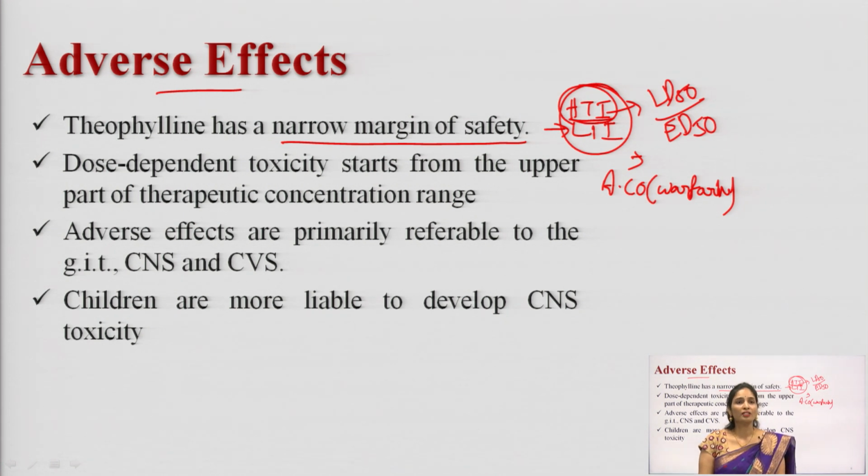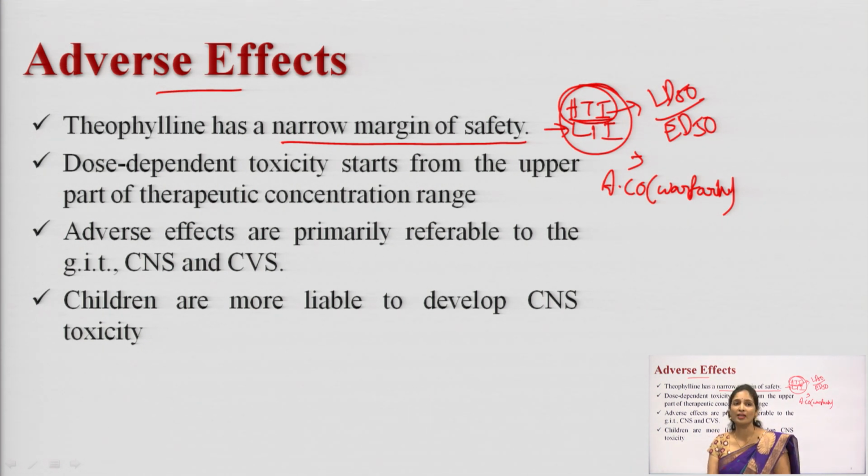There are a lot of drugs which fall under high therapeutic index and low therapeutic index. Now, coming to the topic, theophylline has a narrow margin of safety. What is a narrow margin of safety? It means a low therapeutic index. If the dose is slightly increased, the toxicity also increases in the body. So, what toxicity effects can you see with theophylline?